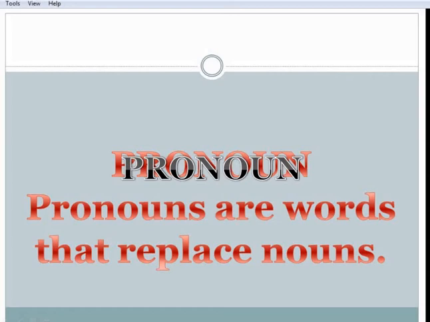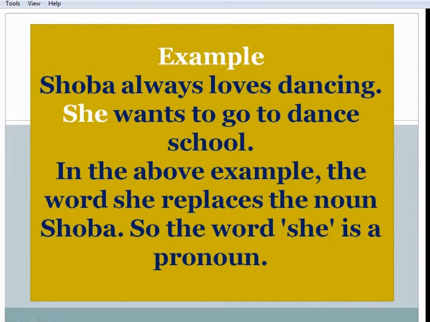Dear students, today we will learn about pronouns. Shobha always loves dancing. She wants to go to dance school. If you see this example, the word "she" replaces the noun Shobha. So the word "she" is a pronoun.